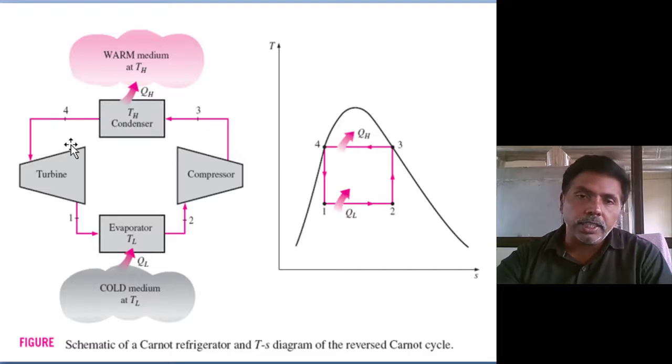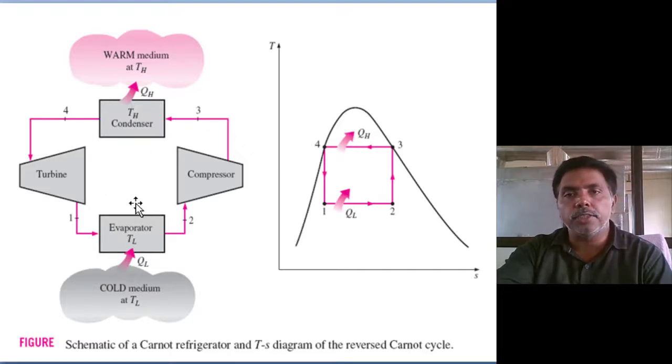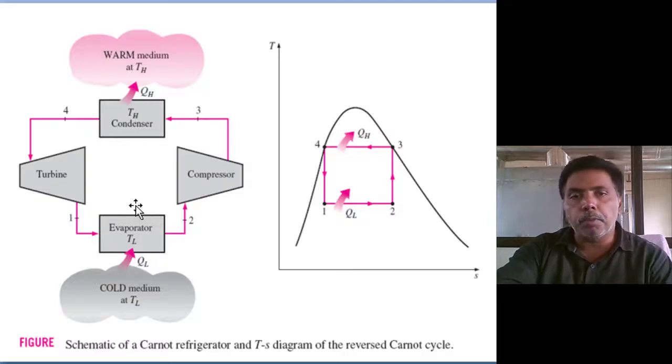The Carnot cycle, as we all know, has heat transfer taking place by isothermal processes and work interactions by isentropic processes. So here, instead of work production, we are supplying work. So 2 to 3 is compression. What is that compression? The wet steam is being compressed. At the end of the compression we get dry steam at the condenser pressure.